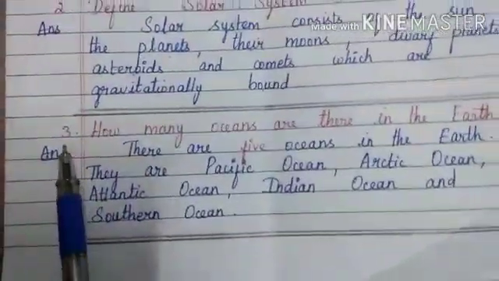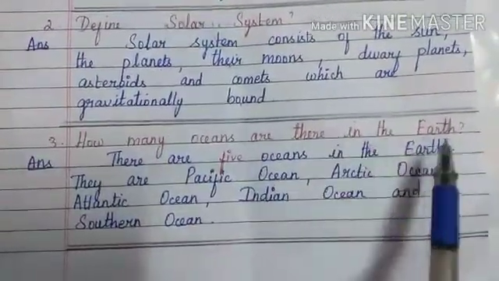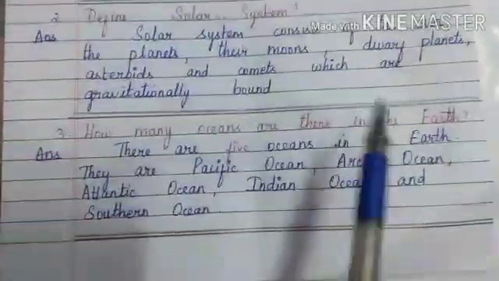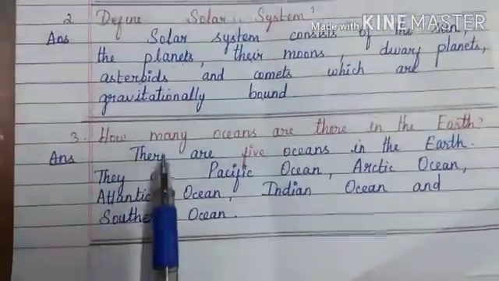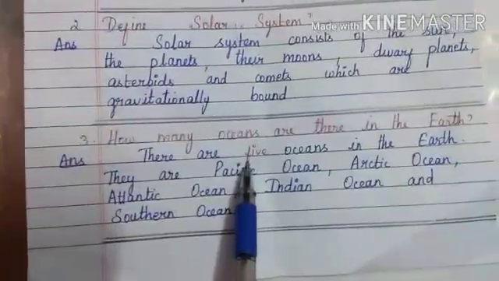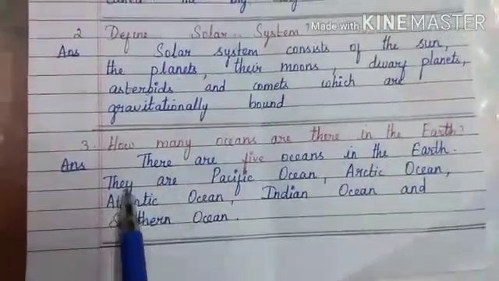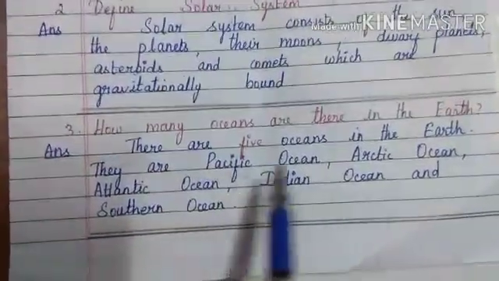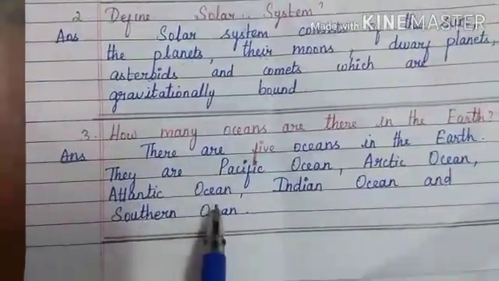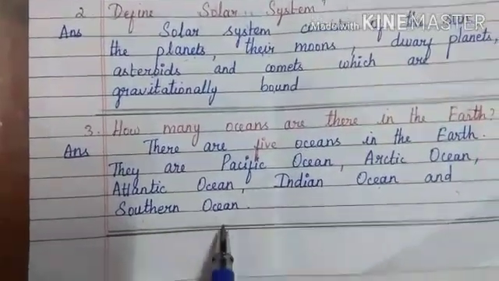Now the third question is, how many oceans are there in the earth? They are asking you, you have to write the number of oceans. So the answer is, there are 5 oceans in the earth. What are they? They are Pacific Ocean, Arctic Ocean, Atlantic Ocean, Indian Ocean and Southern Ocean.